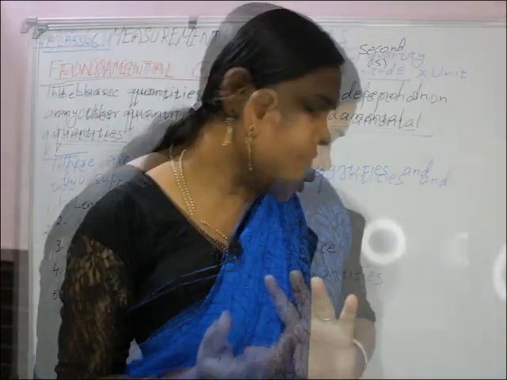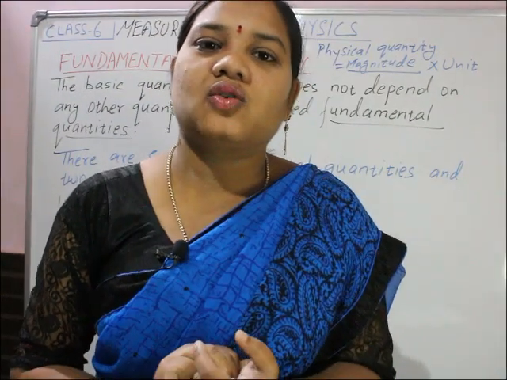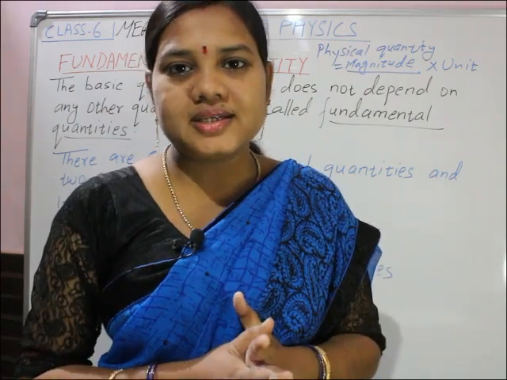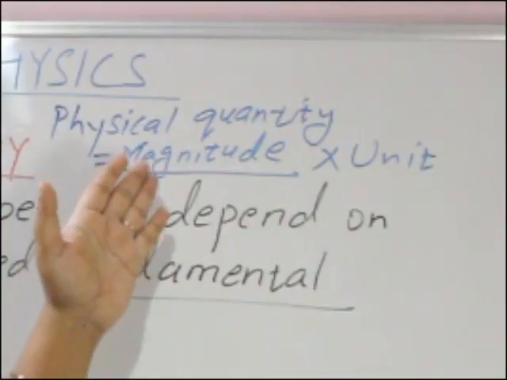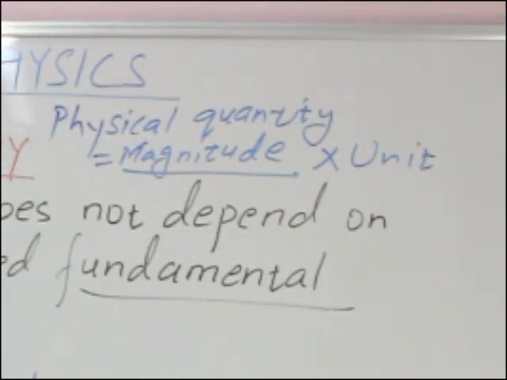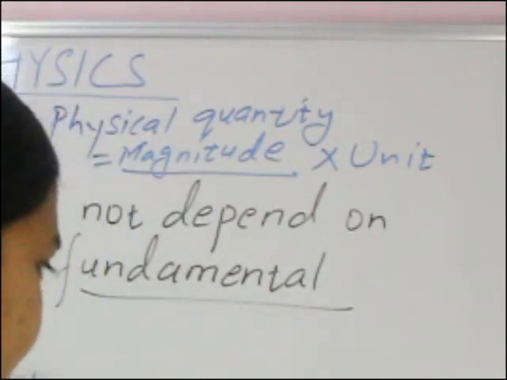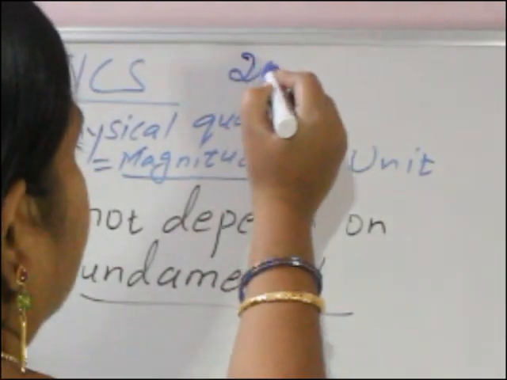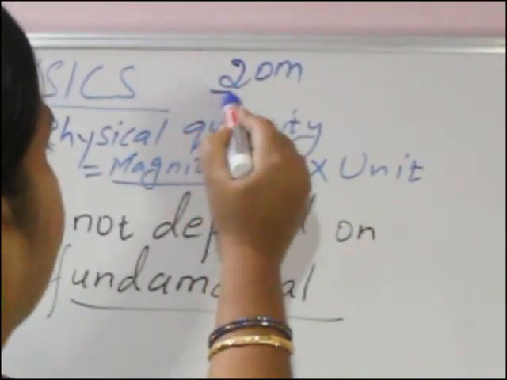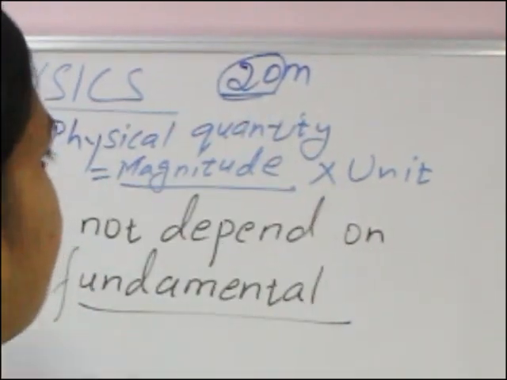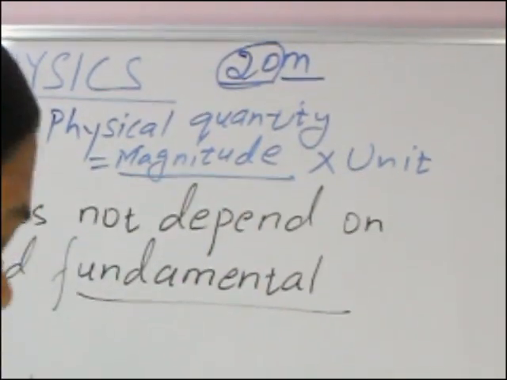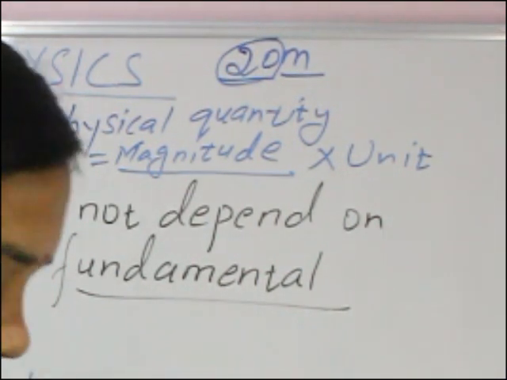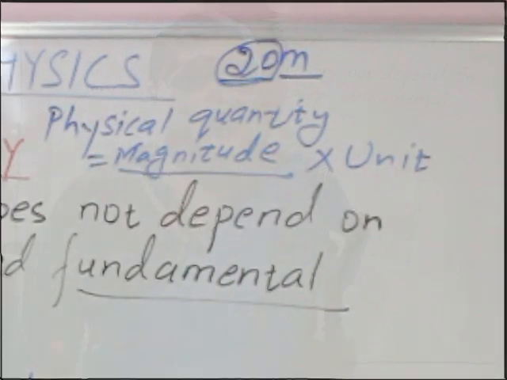Next question: physical quantity is equal to dash into unit. Physical quantity is equal to magnitude into unit. Any physical quantity, like 20 meter: 20 is the magnitude, whereas meter is the unit. So magnitude into unit. These were the questions given.